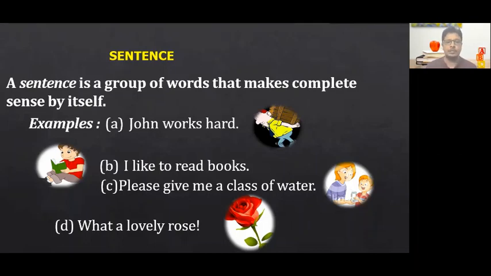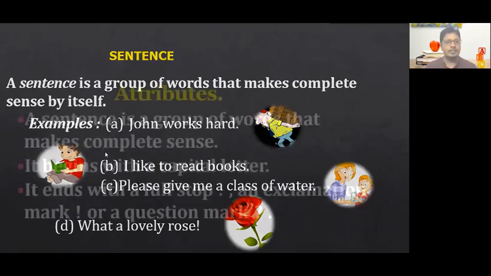Similarly, if you see the next sentence, "What a lovely rose." We are giving a sudden expression when we admire a flower. It looks so attractive. So we are trying to give admiration. So that's also a sentence.